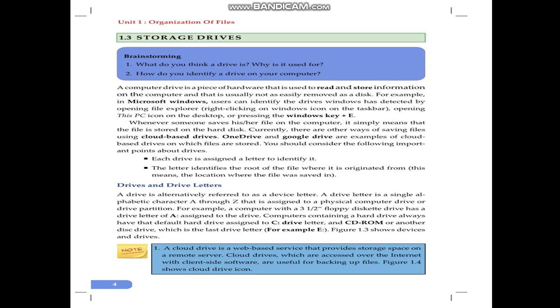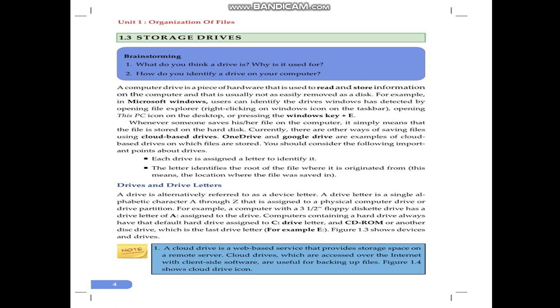Drives and drive letters. A drive letter is alternatively referred to as a device letter. A drive letter is a single alphabetic character, like Local Disk C, that stores the operating system and the application software for a particular computer. A through Z is assigned to a physical computer drive or drive partition.